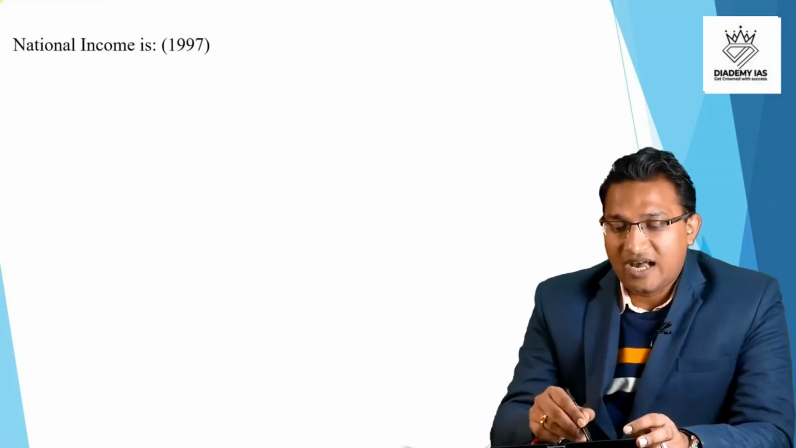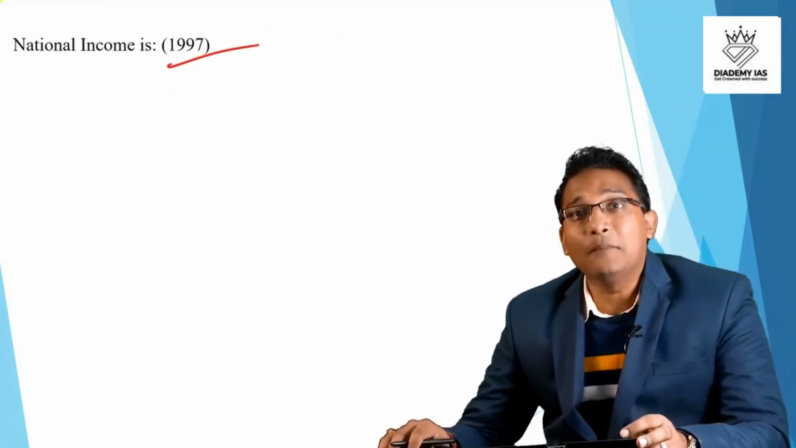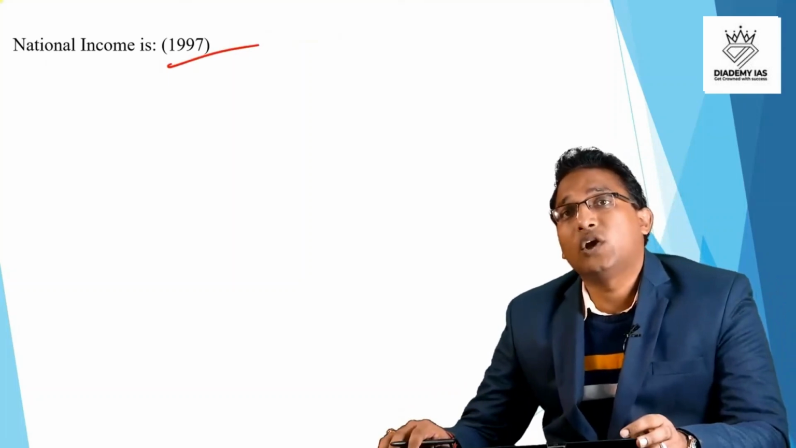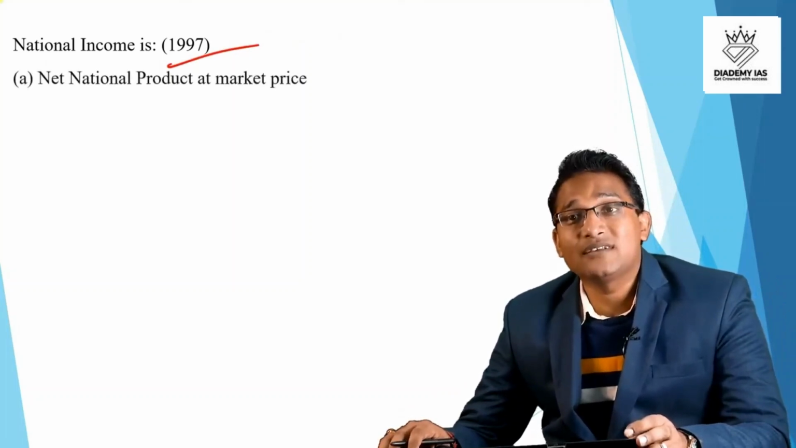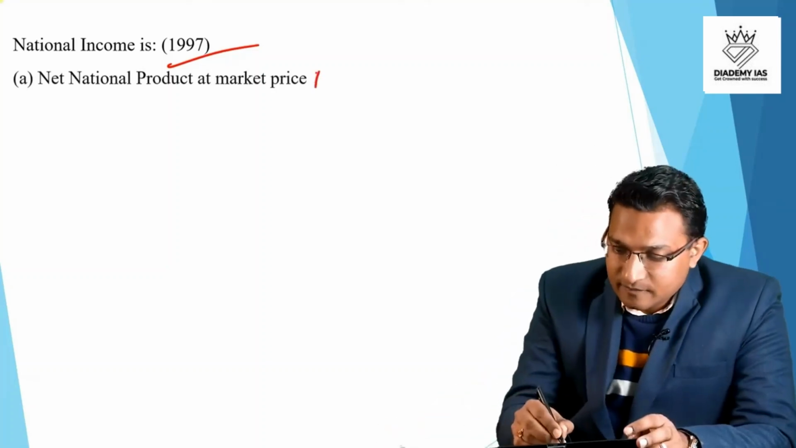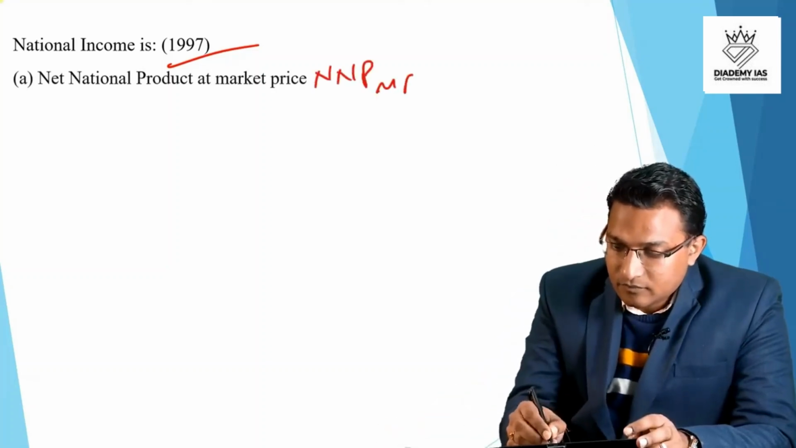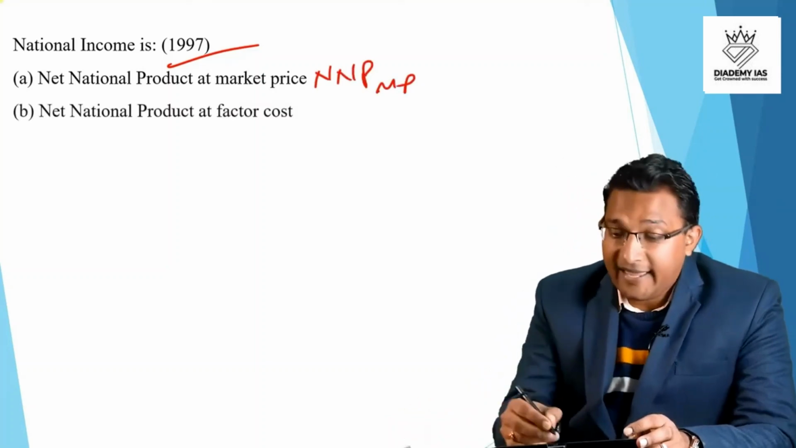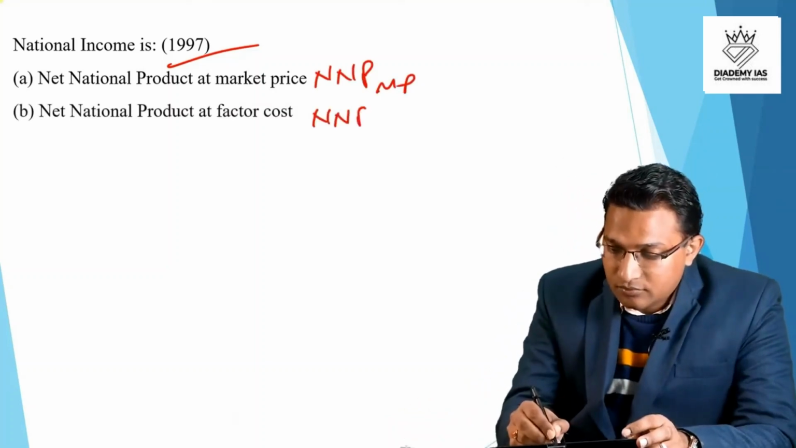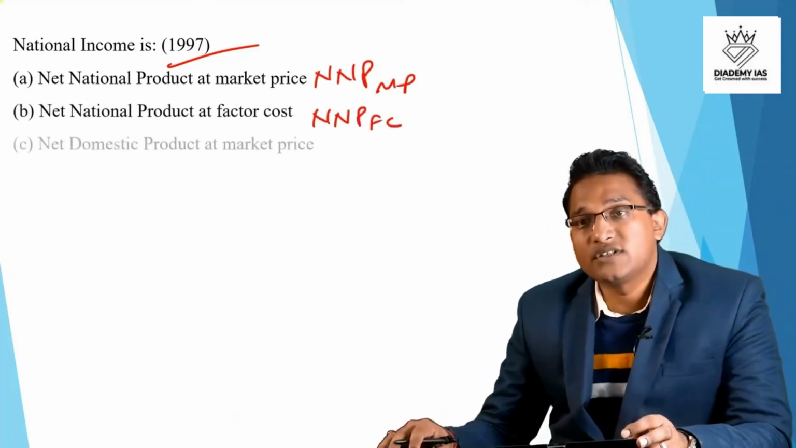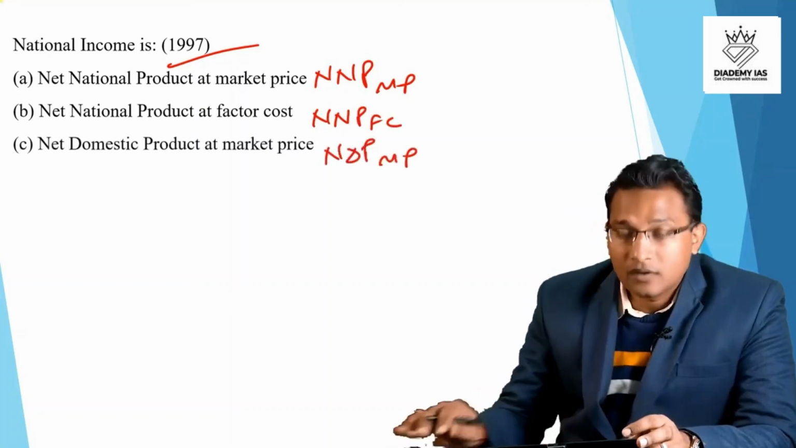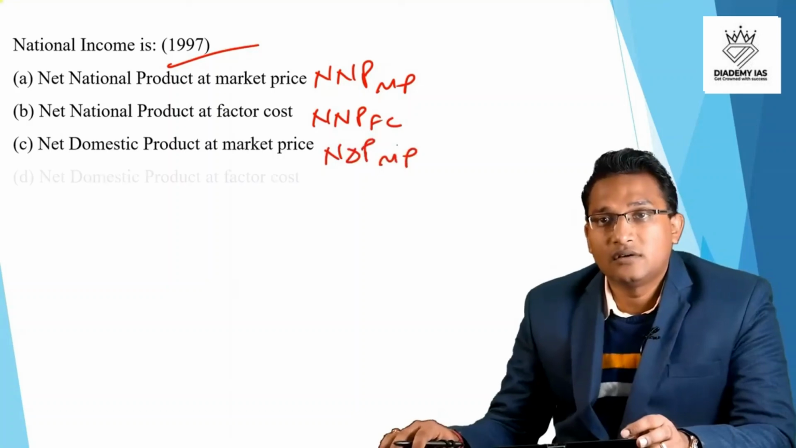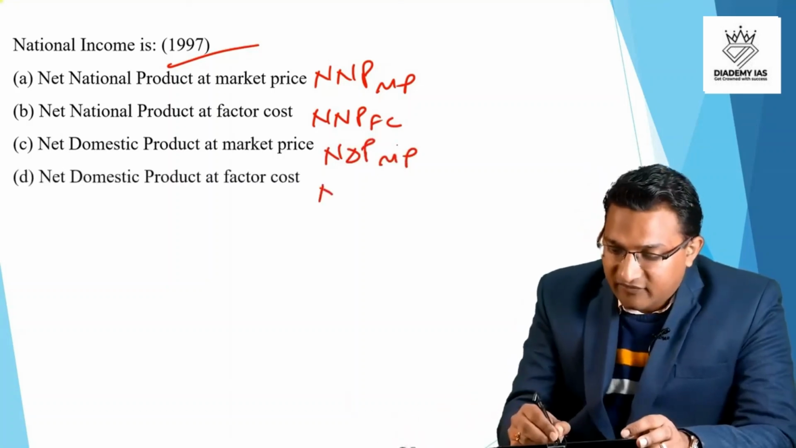Next question, which was asked in 1997. So friends, I am covering the last more than 25 years of questions, right? National income is: option A, NNP at market price. Option B, NNP at factor cost. Option C, NDP at market price. And option D, NDP at factor cost.